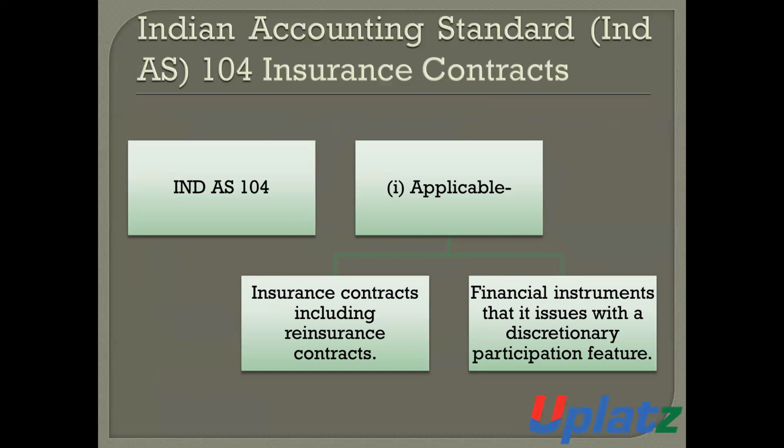Then, in summarized form, we can say that IND AS 104 shall be applicable to insurance contracts including reinsurance contracts, and it is also applicable to financial instruments issued with discretionary participation features.